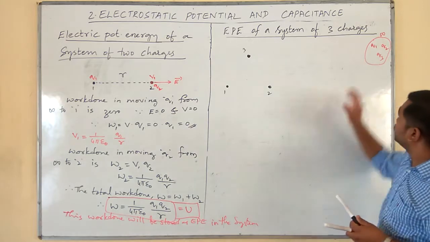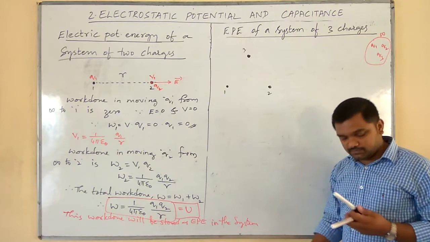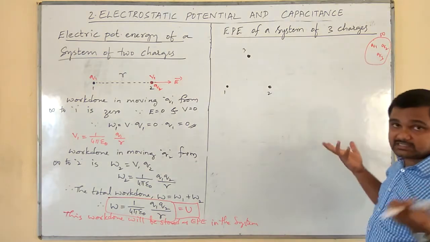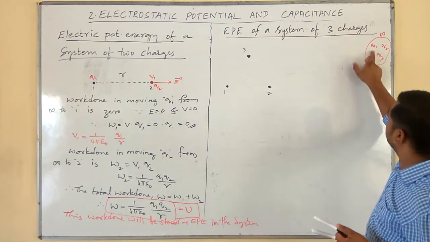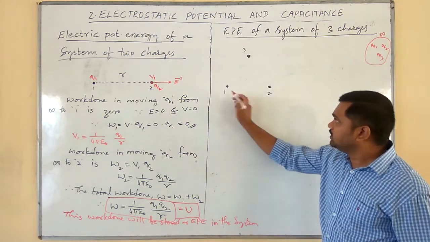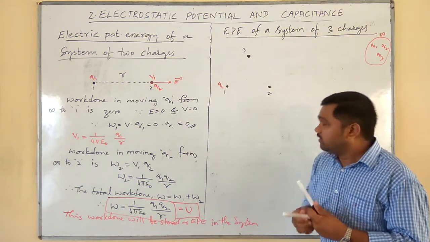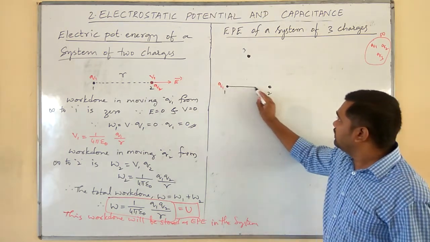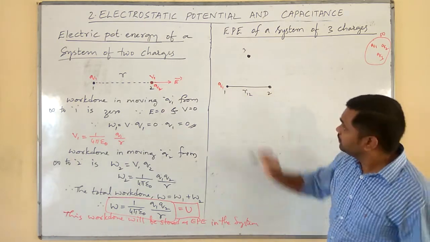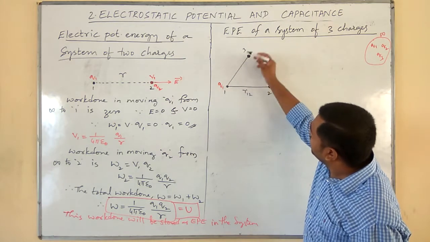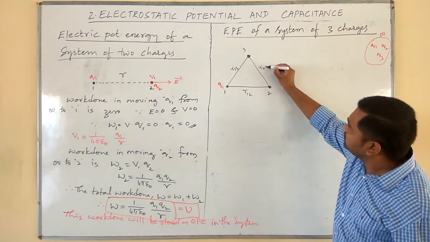We are supposed to bring them from infinity to 1, 2 and 3. First, according to the formality, we have to bring Q1. I will bring Q1 from infinity to this point 1 and place it here. Next, the distance between 2 and 1, I will mark it as R12, the distance between 1 and 3 as R13, and this as R23.